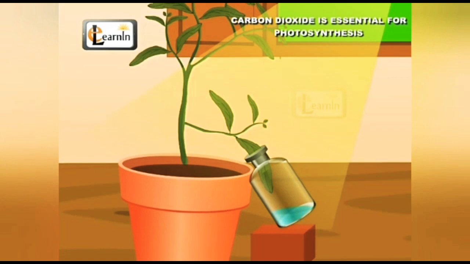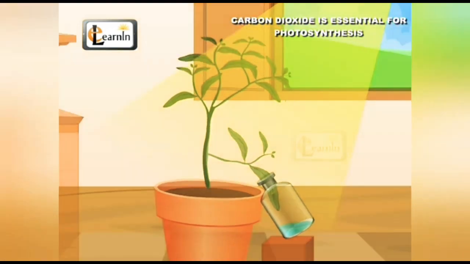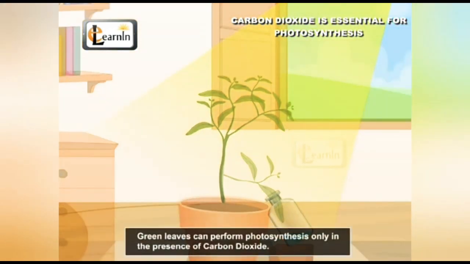Note that both halves of the leaf receive the same amount of sunlight and water and both have chloroplasts. However, the portion of the leaf that was inside the bottle could not receive carbon dioxide. This proves that green leaves can perform photosynthesis only in the presence of carbon dioxide.